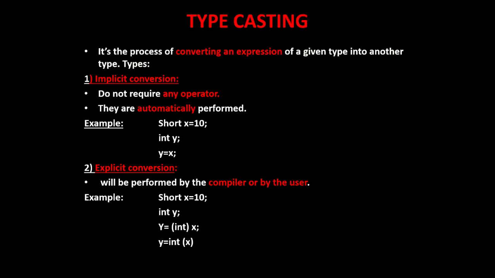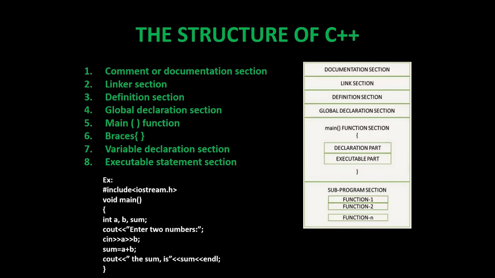Explicit conversion will be performed by the compiler or by the user. Example, short x is equal to 10, int y, y is equal to int inside the bracket x.